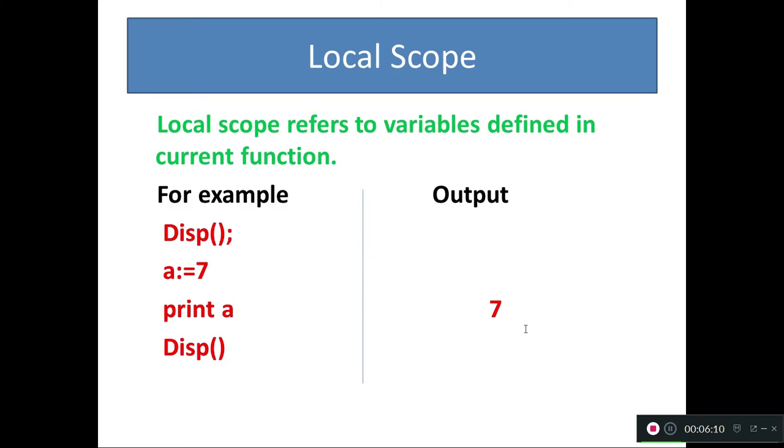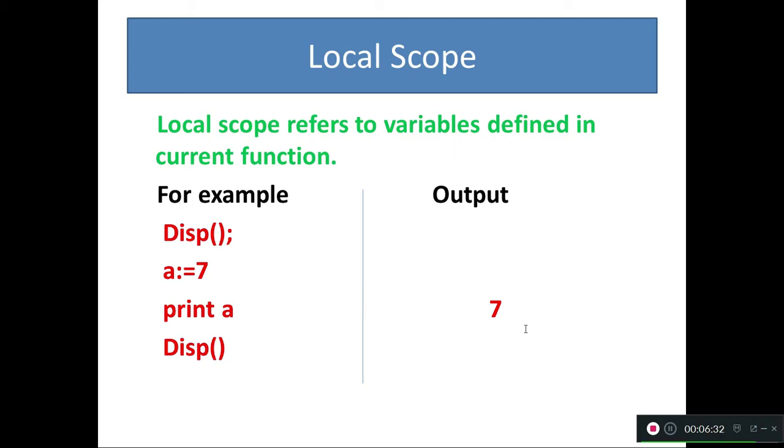Okay, the next one. In this one, we see the four scopes one by one briefly. First one, what is local scope? Local scope refers to variables defined in the current function. I give an example to you. This example is also defined in my book. Display.